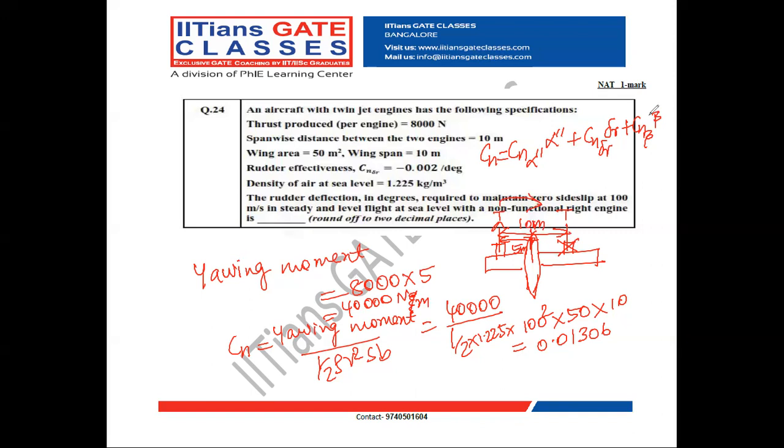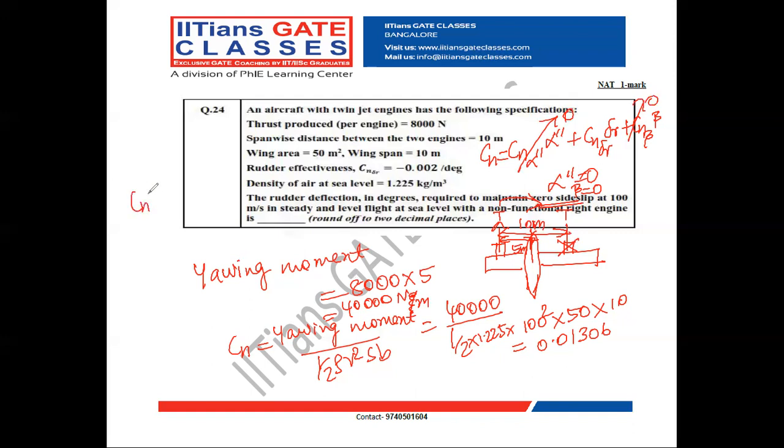If the aircraft is traveling straight and level, that means alpha double dash is 0. If the airplane has 0 side slip, then beta equals 0. So both these parameters become 0.